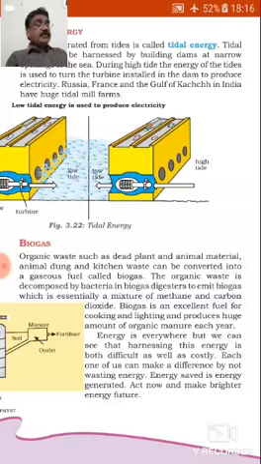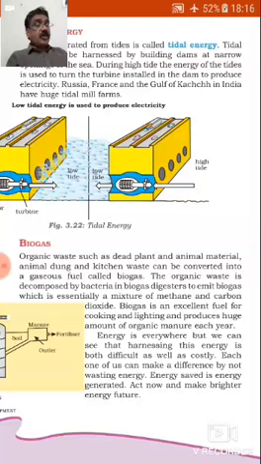Energy is everywhere, but we can see that harnessing this energy is both difficult as well as costly. Number 1, each one of us can make a difference by not wasting energy. Number 2, energy saved is energy generated. Number 3, act now and make a brighter energy future.